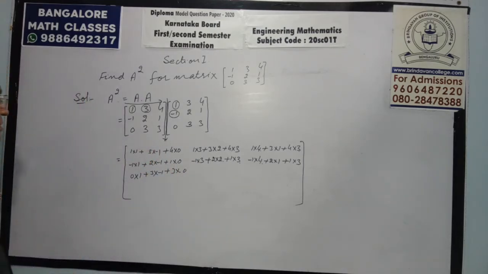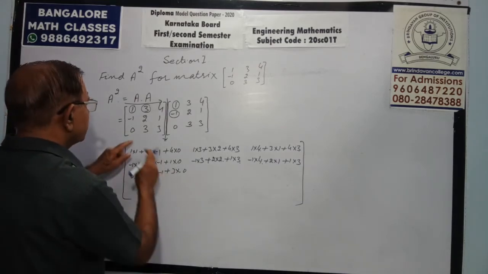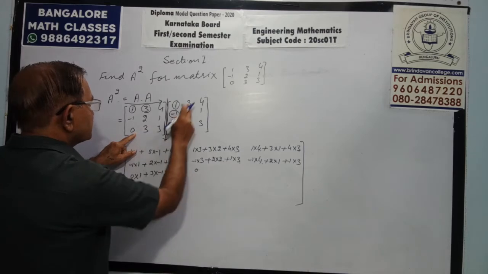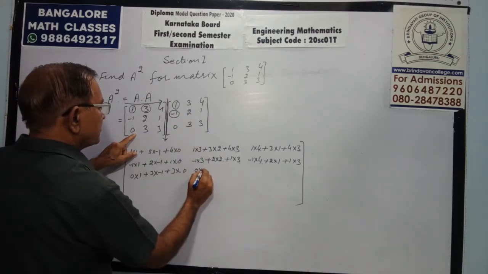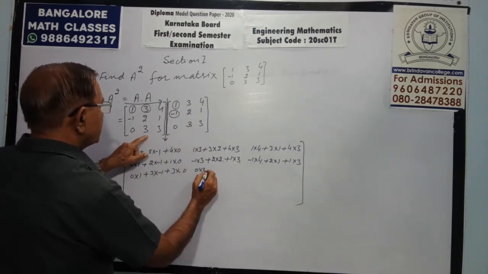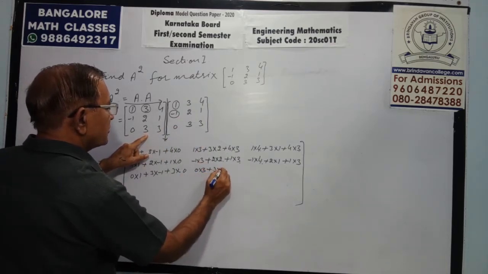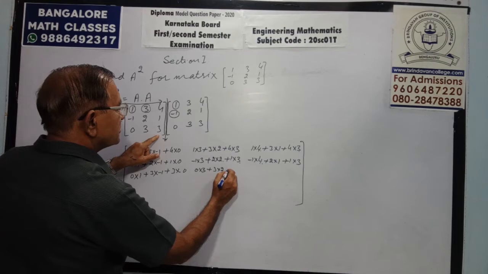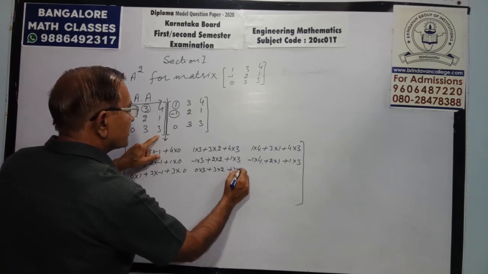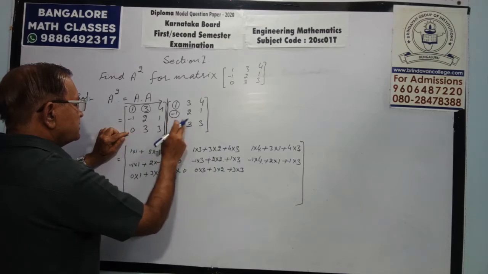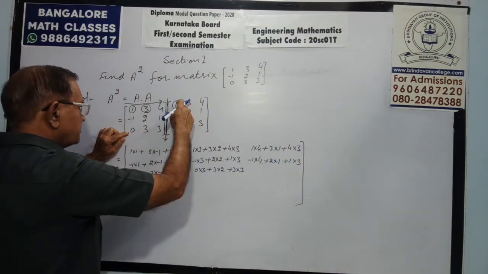So like that, you have to multiply. 0 with 3, third row second column, then 3 with 2, then 3 with 3. Third row first element we have done that.